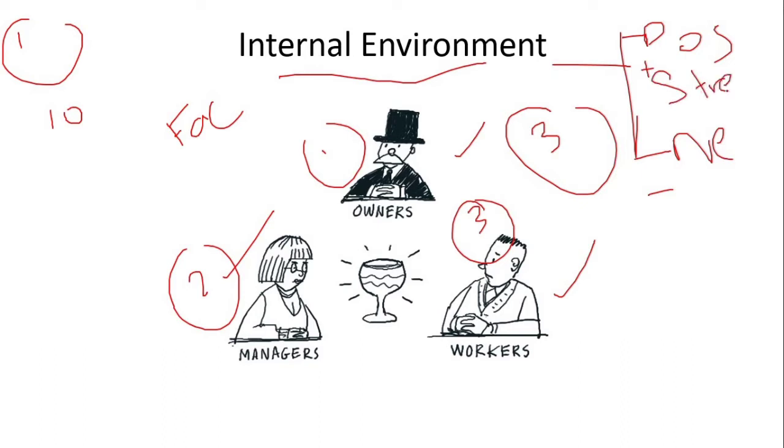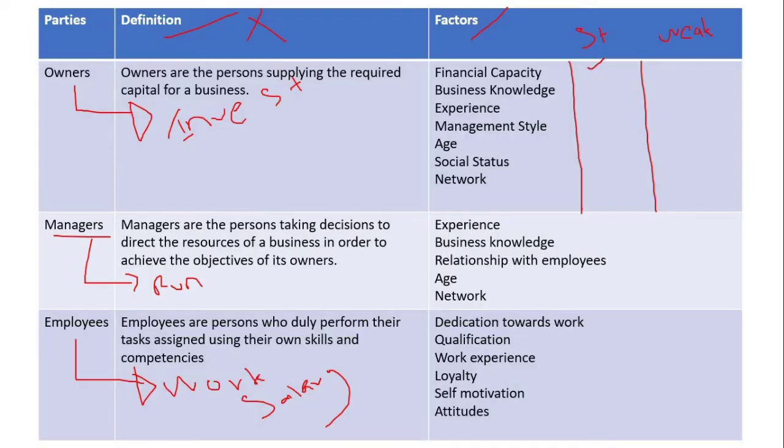If internal environment affects the business negatively, we say that is weakness. So here, having adequate financial capital will be the strength. Not having adequate capital will be the weakness.